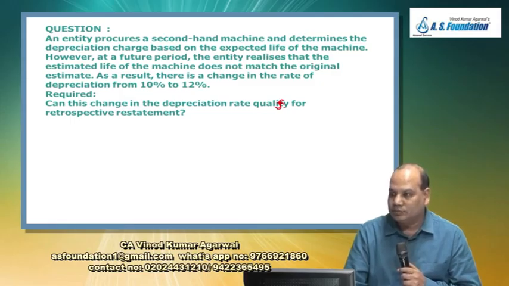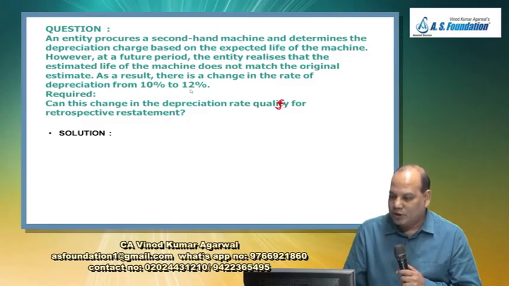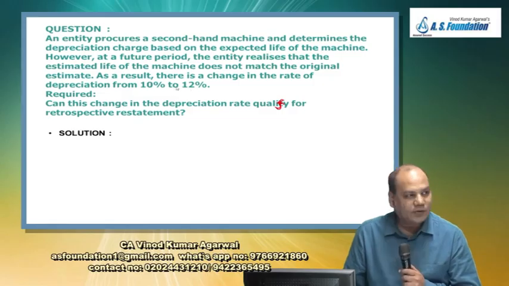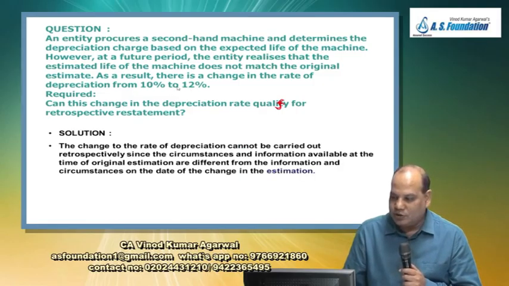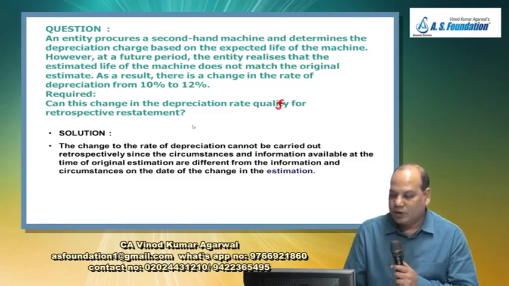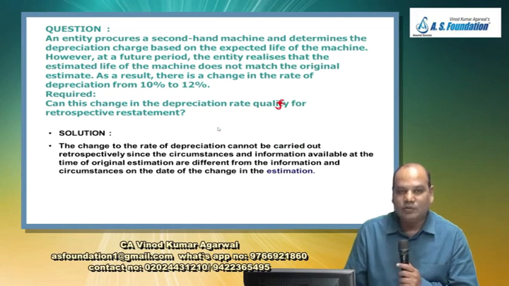Why not? Useful life they have revised. Changing the rate of depreciation means useful life has been revised. Change in useful life is a change in accounting estimate, and therefore a change in accounting estimate as per IAS 8 will be given prospective effect.